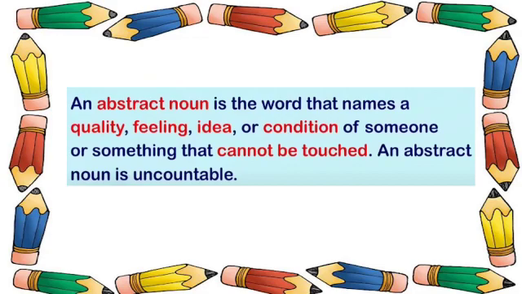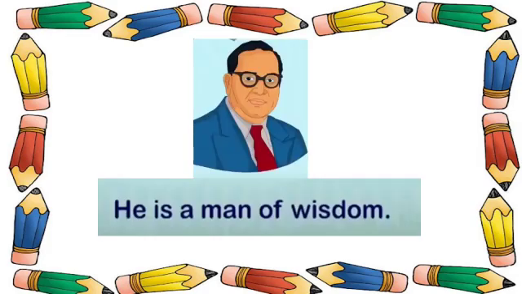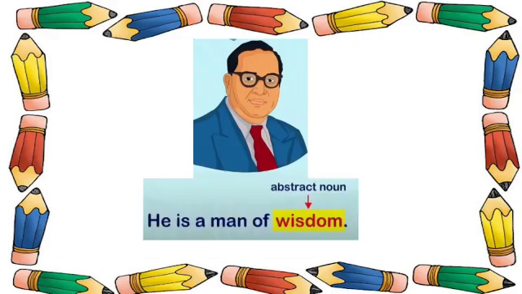An abstract noun is the word that names a quality, feeling, idea or condition of someone or something that cannot be touched. An abstract noun is uncountable. Now let us look at this example. He is a man of wisdom. So in this sentence, wisdom is an abstract noun.